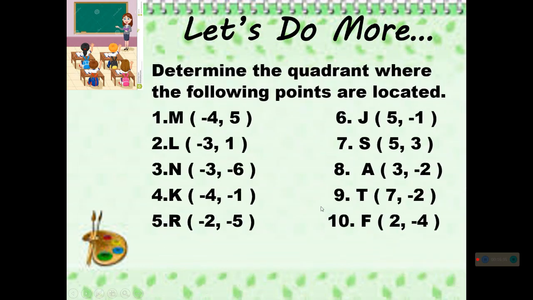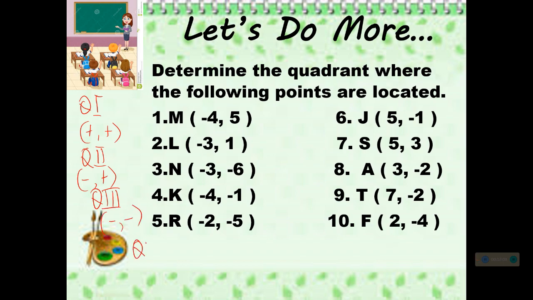Let's go back again to this slide. You are going to determine the quadrant where the following points are located. Take note that in quadrant 1, the signs of the coordinates are positive, positive. In quadrant 2, negative, positive. In quadrant 3, negative, negative.